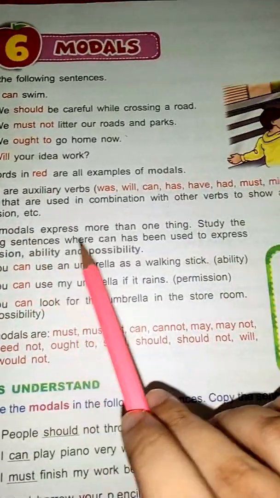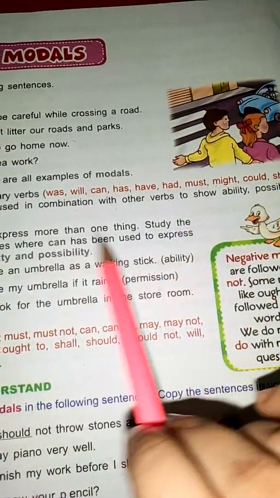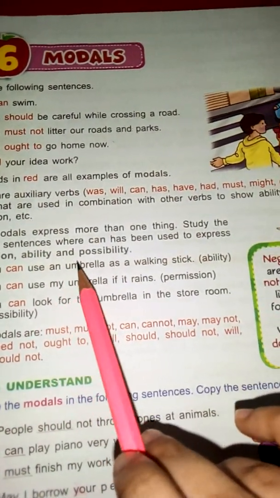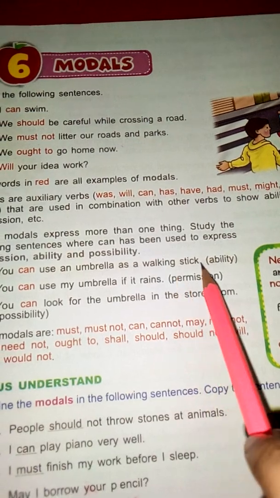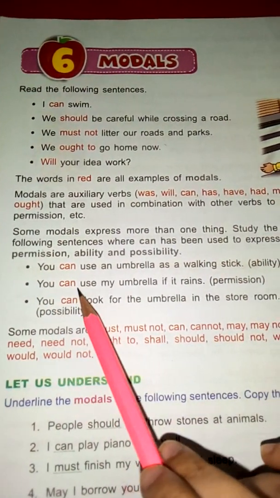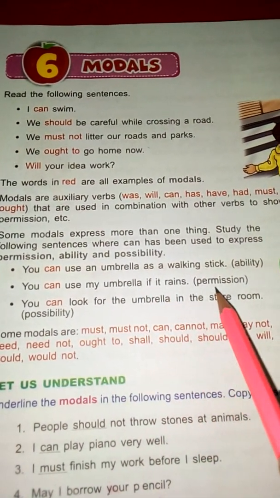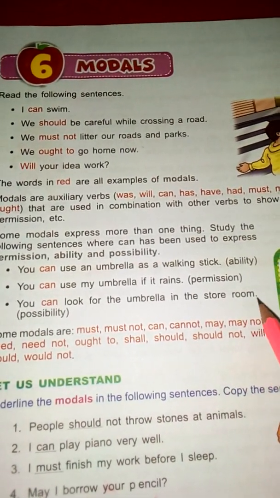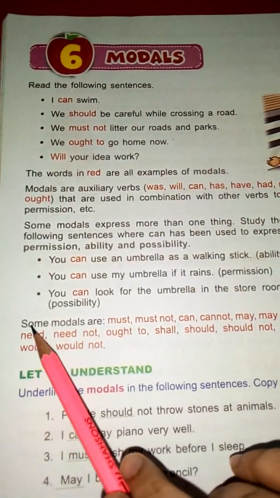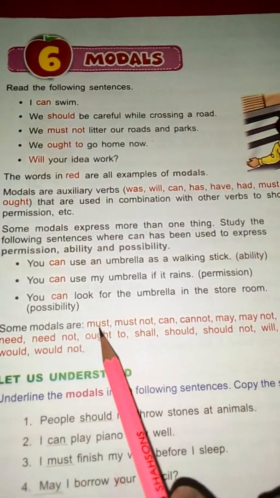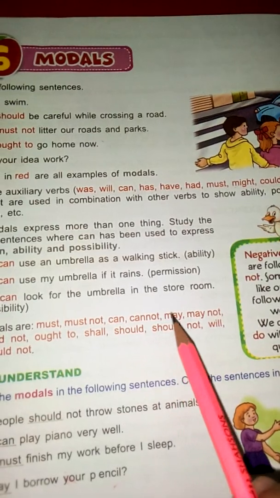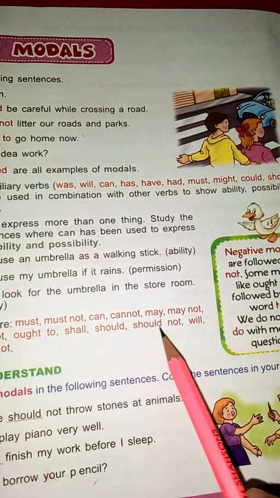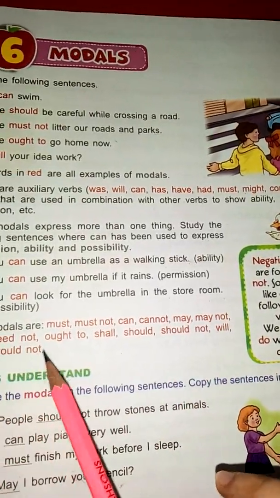Study the following sentences where can has been used to express permission, ability, and possibility. You can use an umbrella as a walking stick. Ability. You can use my umbrella if it rains. Permission. You can look for the umbrella in the storeroom. Possibility. Some modals are must not, can, cannot, may not, need not, ought to, shall, should not, will, would not.